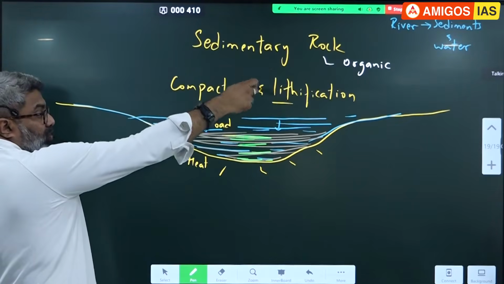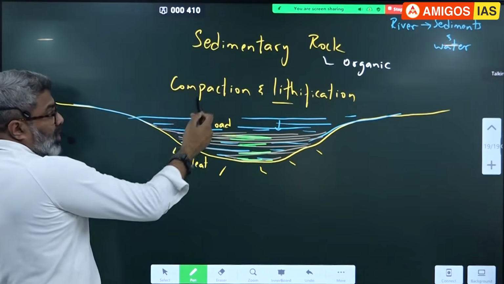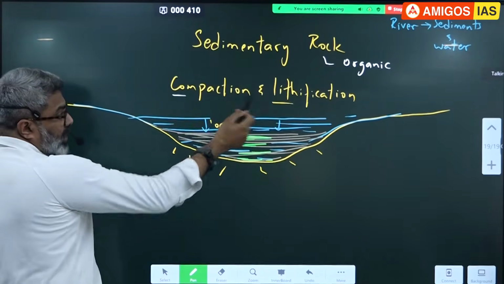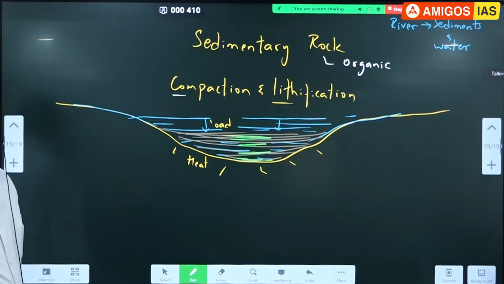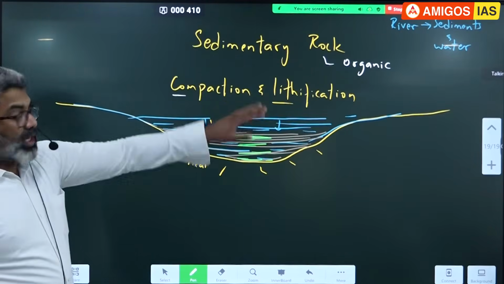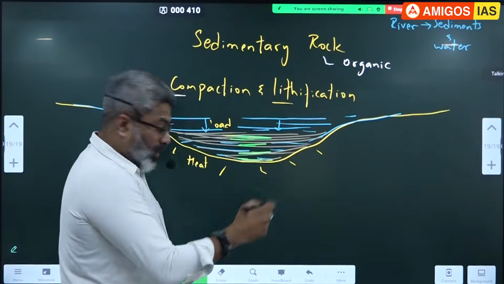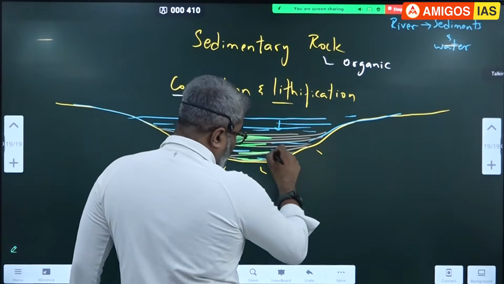All those rocks which are formed from sediments of other rocks are called sedimentary rocks. They are formed through the process of compaction and lithification. Please remember this. So it is rich in organic content. Notice this rock now, since organic matter is trapped, correct? Notice all of you, the organic content.